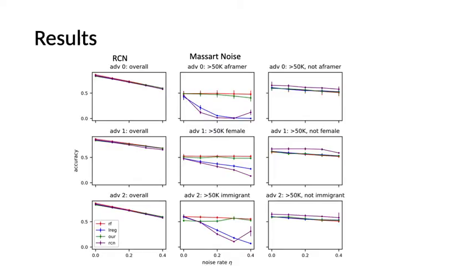Now let's look at the results. As we can see, the first column applies 4 different algorithms under the RCN noise model, and it seems that all of them performed really well. But on the Massart noise model, as the noise rate gets larger, there's a really big drop of accuracy for different demographic groups.